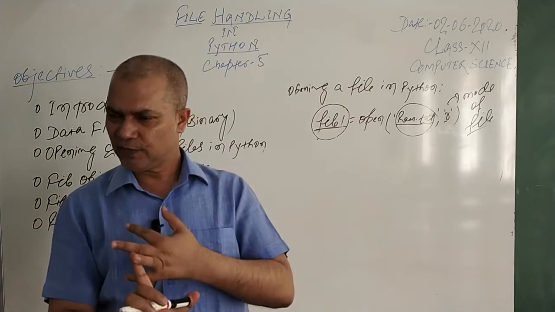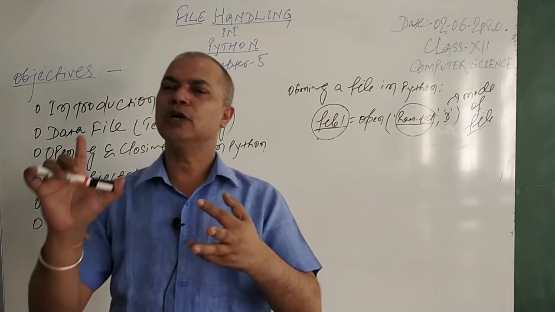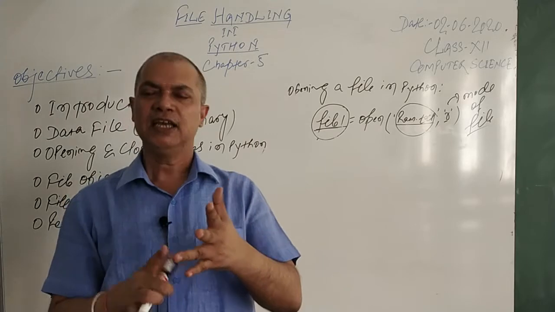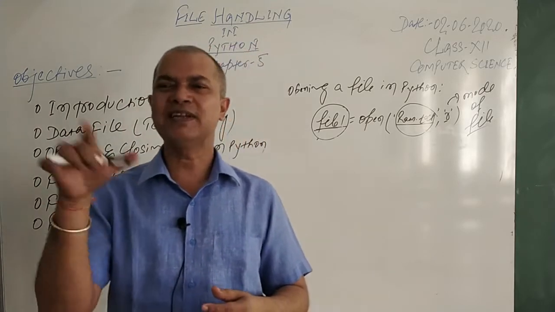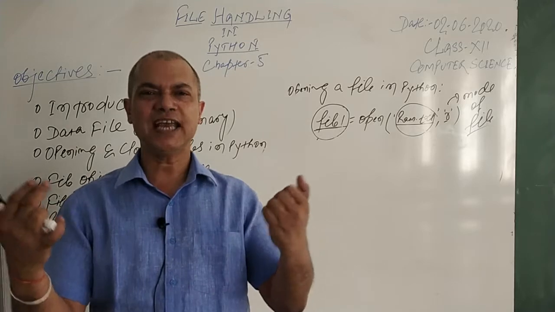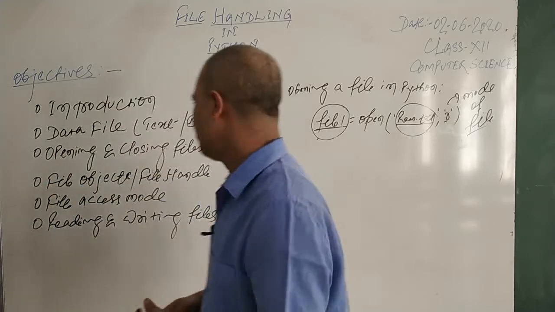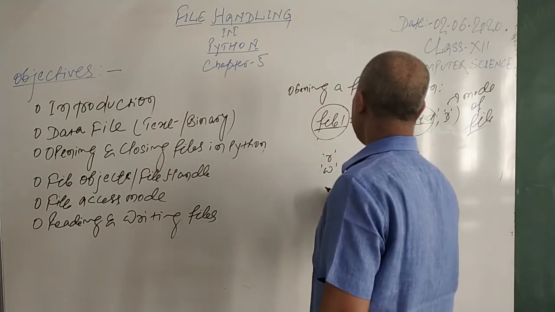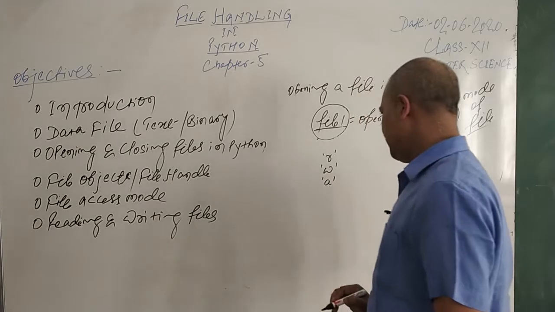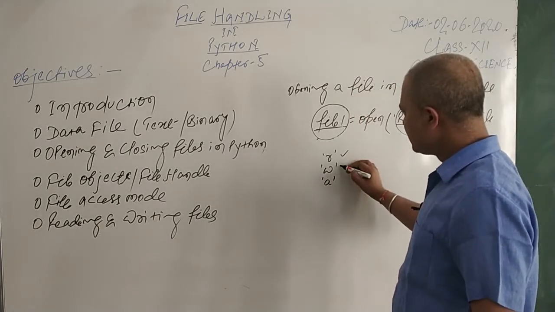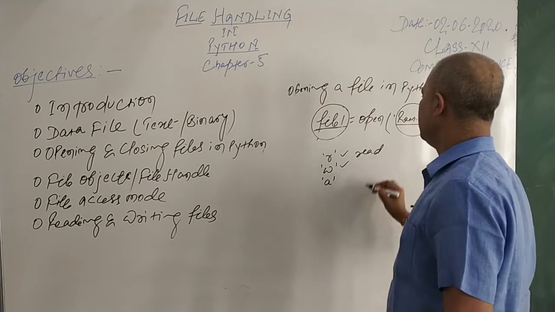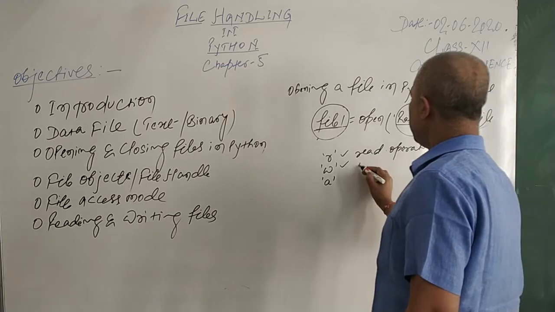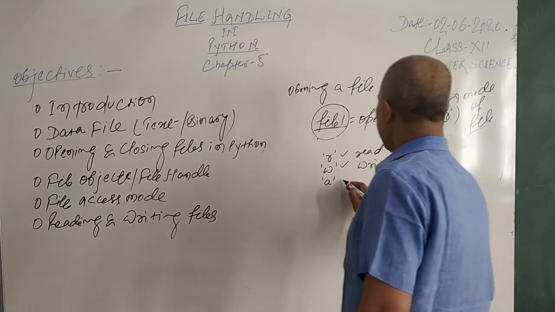Second is you can write the file. Writing mode allows us to create a file if it does not exist in the memory, and it will start writing, or overwriting the file if it already exists. This is the purpose of write. So we have R, then we have W, and then we have A, that is append. So this is R for read, this is W meaning write, and A for append.